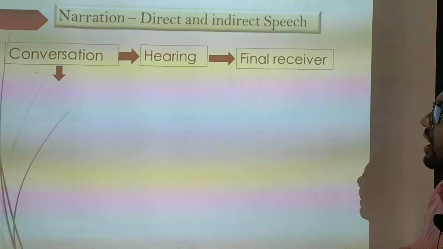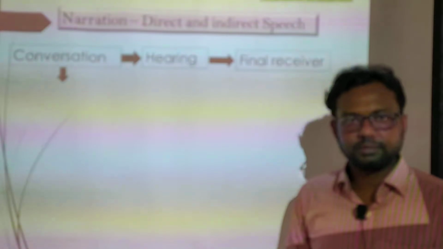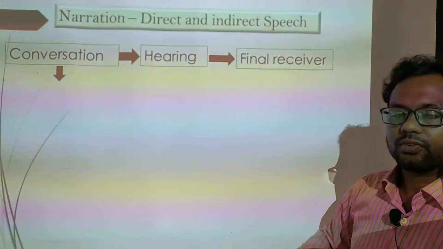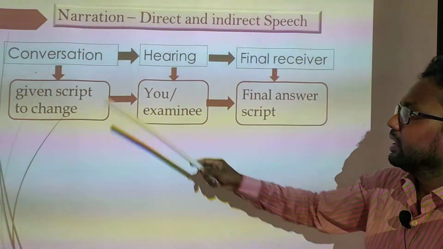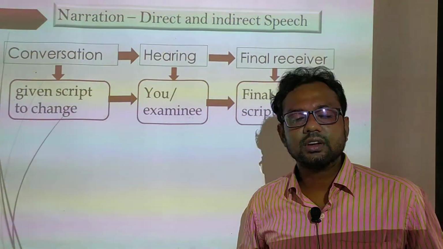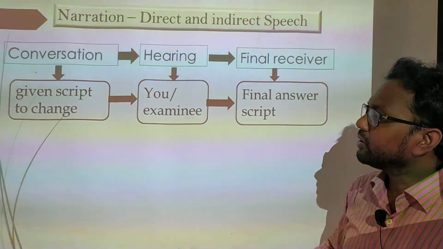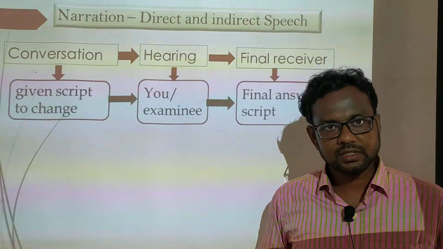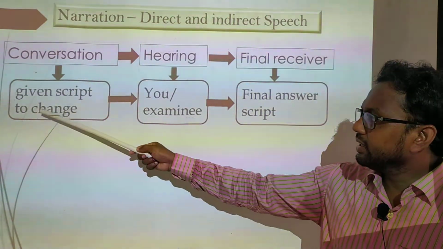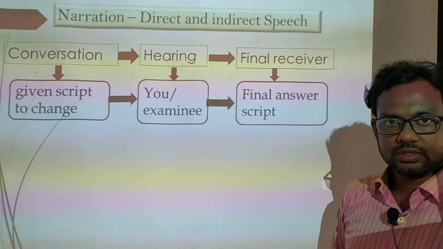Dear students, how will it happen if we compare this flowchart with your question paper? Here the conversation means your given script, that means your given question. In your question paper you will find a conversation between two persons, and this direct conversation will be described by you.